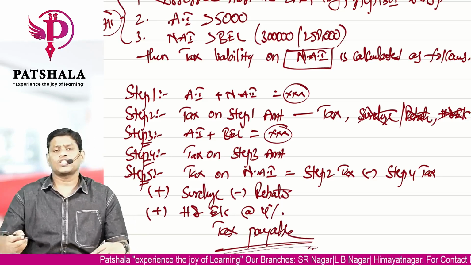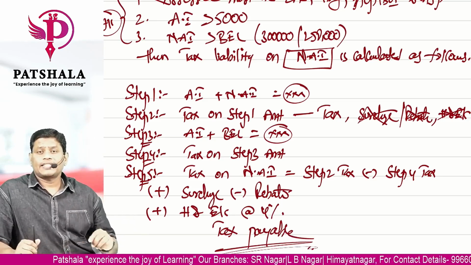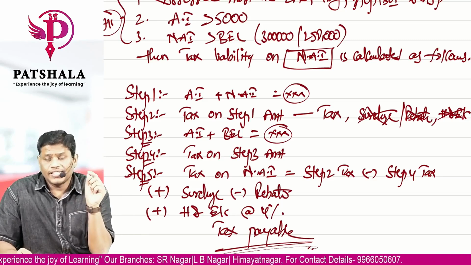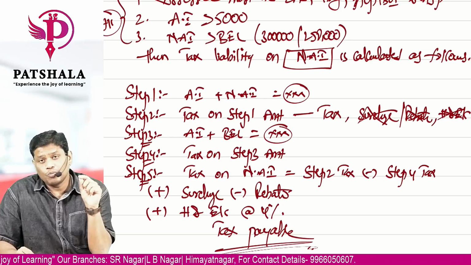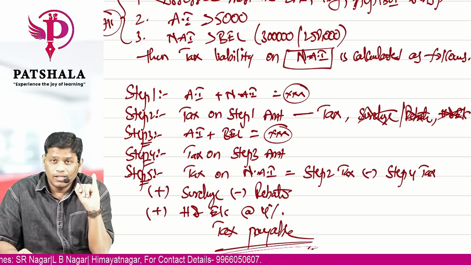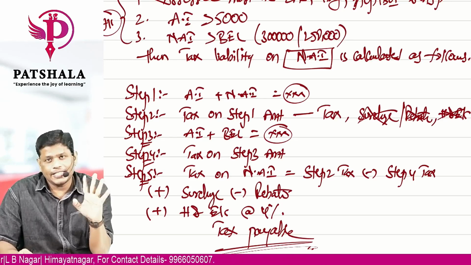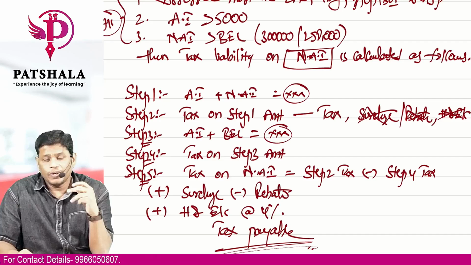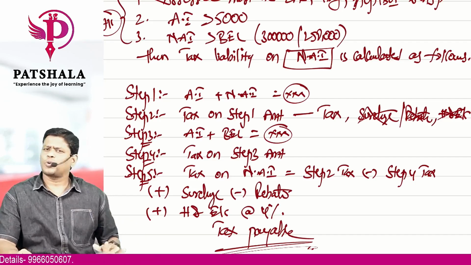So this is the procedure that we follow if a person has agricultural income more than 5,000 and non-agricultural income more than the basic exemption limit. And the assessee should be only an individual, HUF, AOP, BOI, AJP. These four categories only. And all three conditions should be satisfied. When they are satisfied, then you follow this procedure.